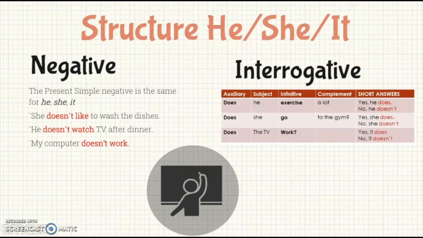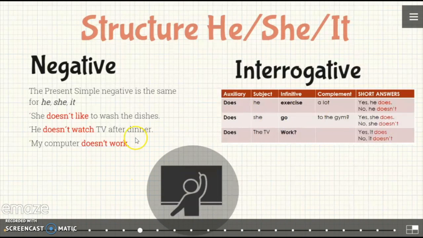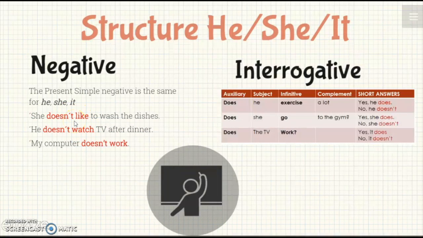Here we are going to have the structure for the negative and the interrogative forms. In the negative form, it's very important to remember that we use the auxiliary does. As it is negative, we use doesn't. She doesn't like to wash the dishes. He doesn't watch TV after dinner, or my computer doesn't work. Please take into account that in this case the verb doesn't need the s. Why? Because we already have the auxiliary, you don't need to use the s in the verb.